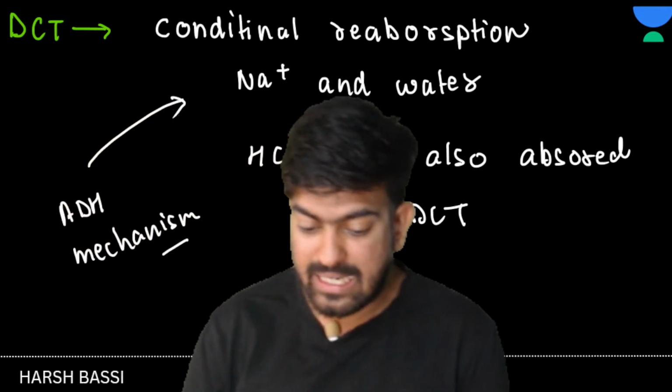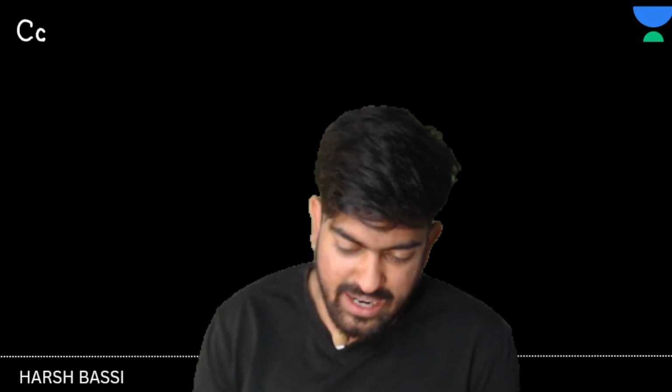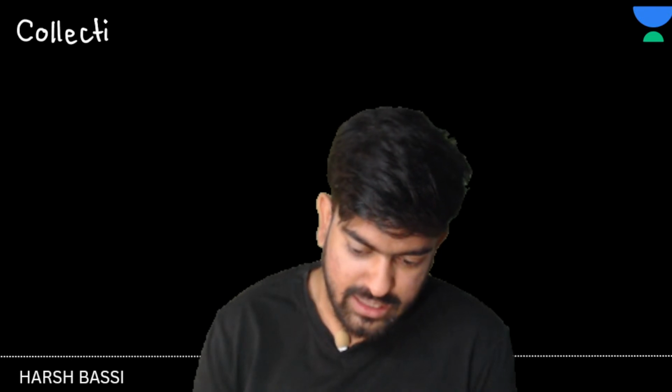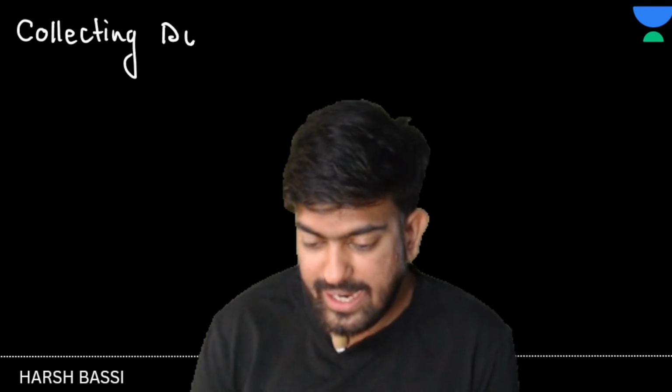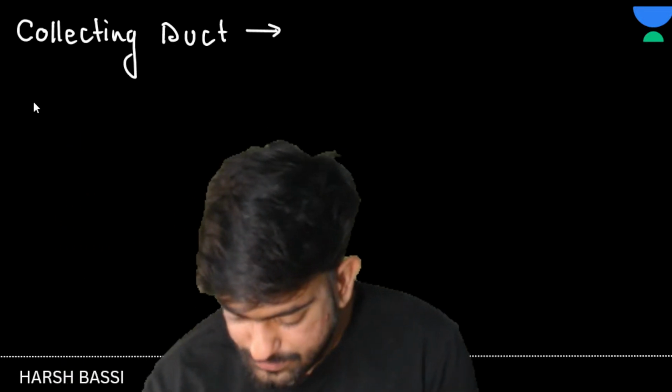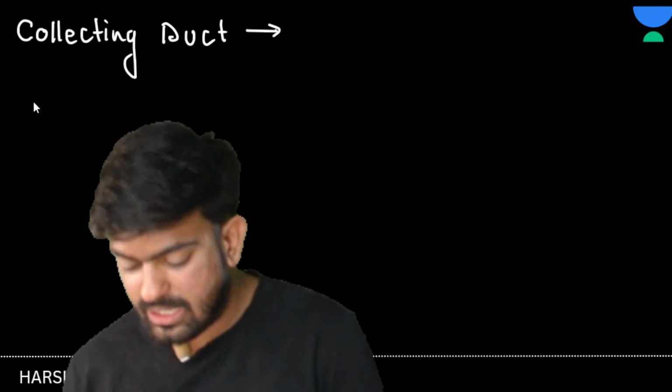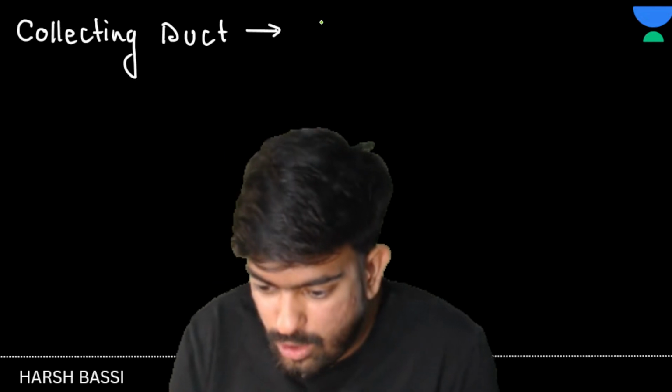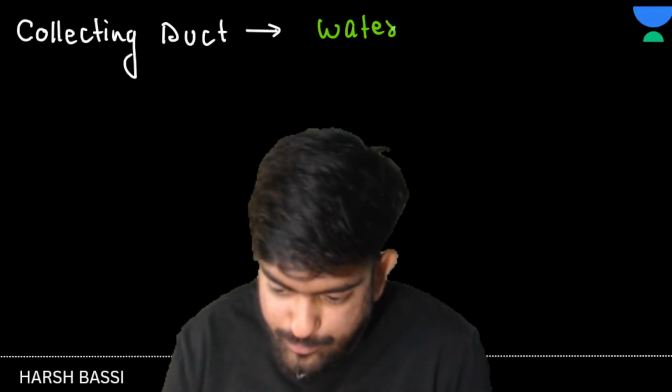We have the collecting duct. Okay. In collecting duct, guys, what is happening? What reabsorption is taking place in collecting duct? Again, water will be absorbed. Okay.